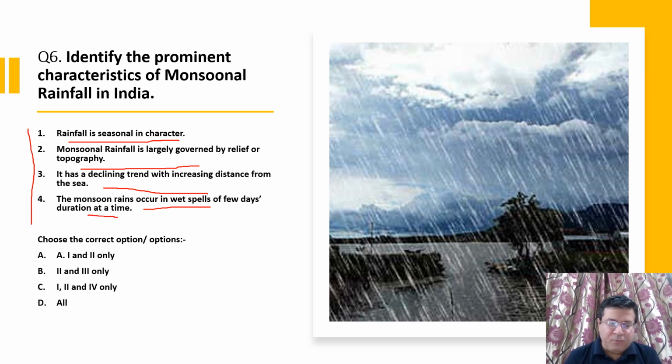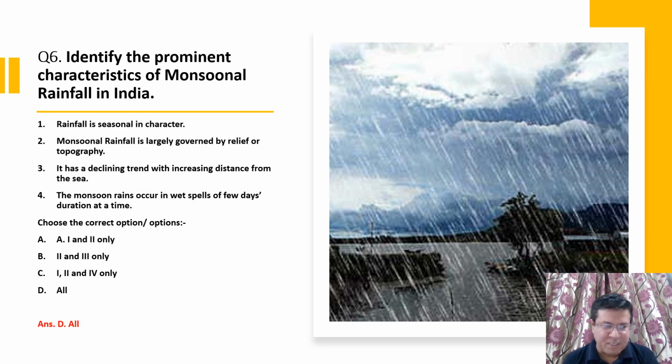So let's see all four statements. It is seasonal in character. It is largely dependent on or governed by relief features. And near the coastal area, high rainfall; when wind moves to the interior, rainfall decreases. That is also there. And monsoon rains occur in wet spells of a few days. All four statements are very close to the description of monsoonal rainfall. That is why D option, all statements, will be the right answer.